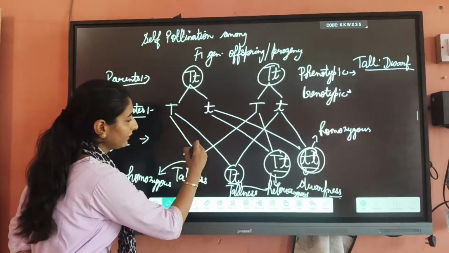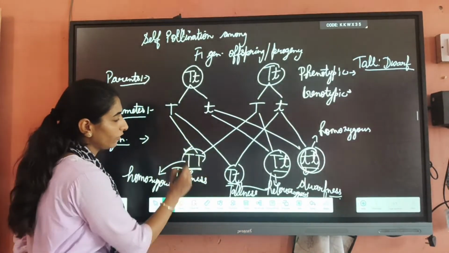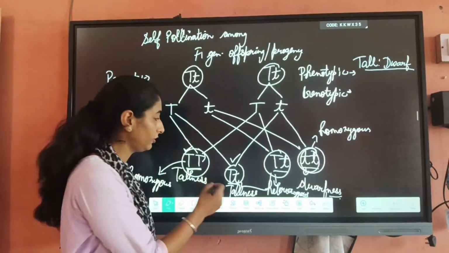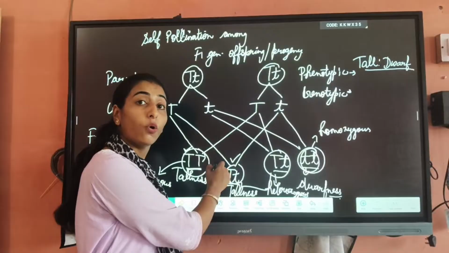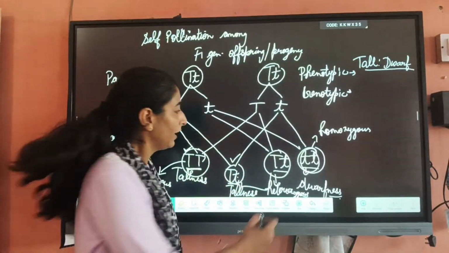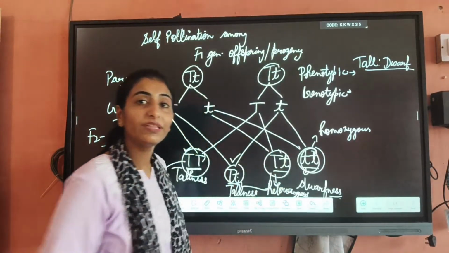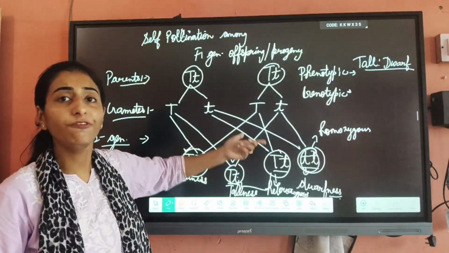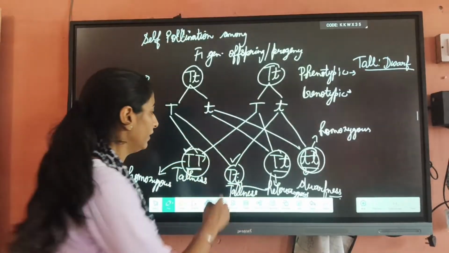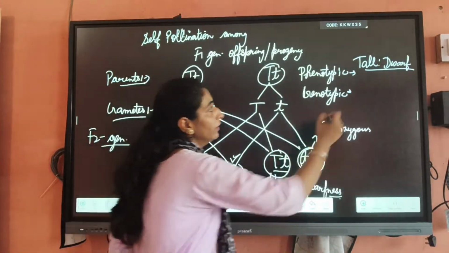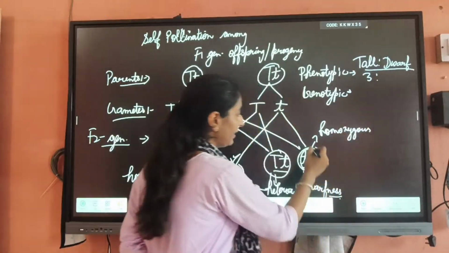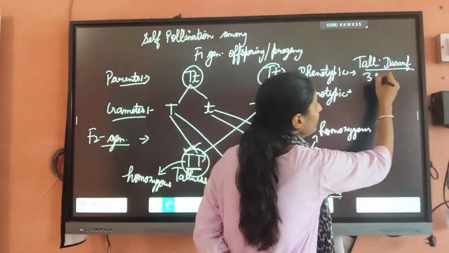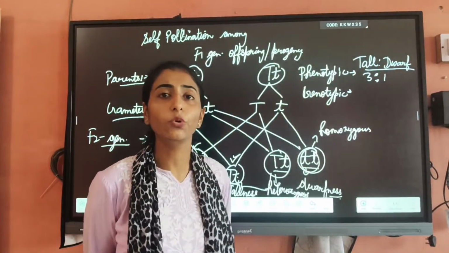Here you will see capital T, because they are showing the tallness. This also showing the tallness. Why? Because here capital T is dominant over that small t. Here also capital T is dominant over small t, because it's showing its effect, the tall character. So here 1, 2 and 3 are tall, and the remaining one is dwarf, because it shows the dwarf character. So here our phenotypic ratio will be 3:1.